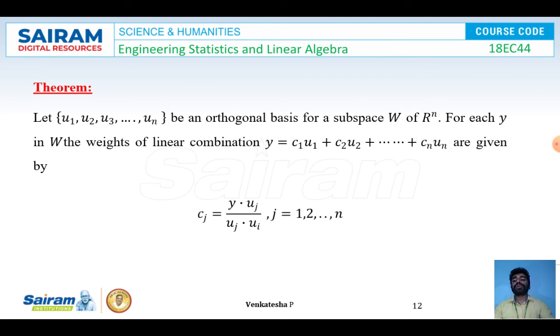Theorem: let u1, u2, u3, etc. un be an orthogonal basis for the subspace W of R power n. For each y in W, the weights of the linear combination y is equal to c1 u1 plus c2 u2, etc. plus cn un are given by cj is equal to y dot uj divided by uj dot uj, where j is from 1, 2, to n.